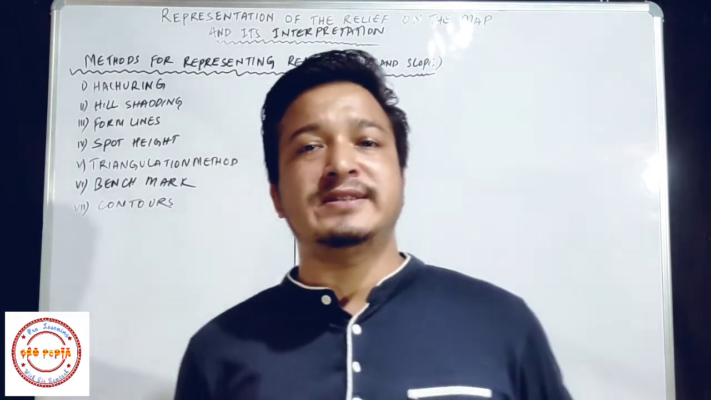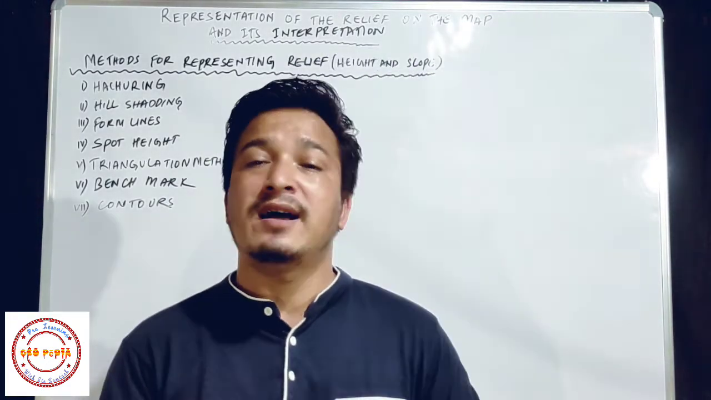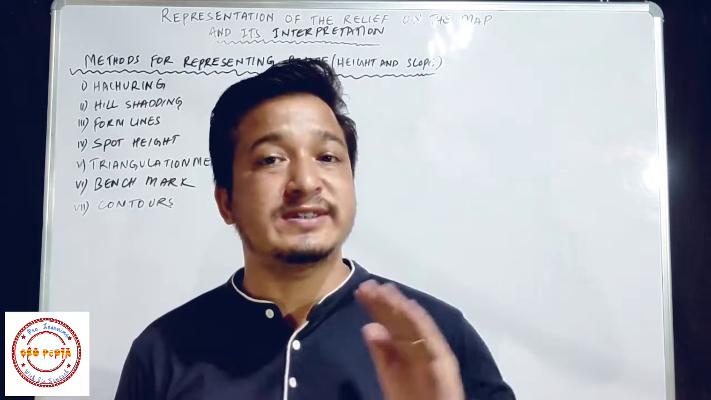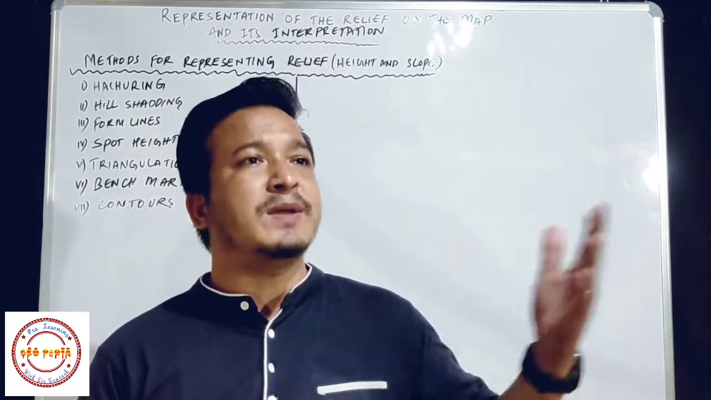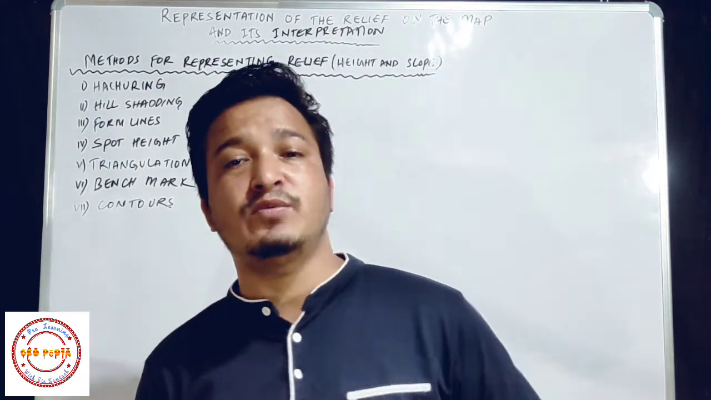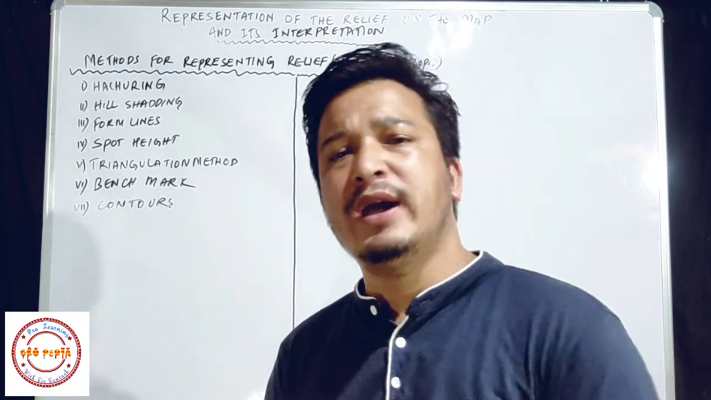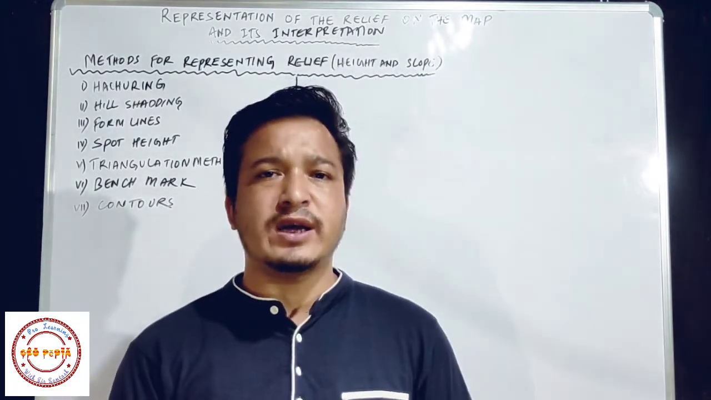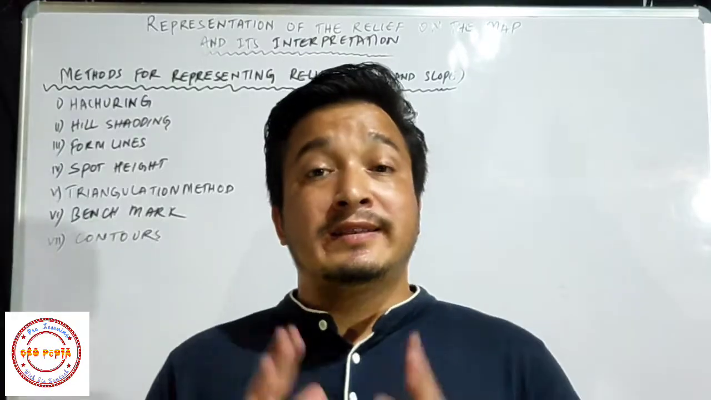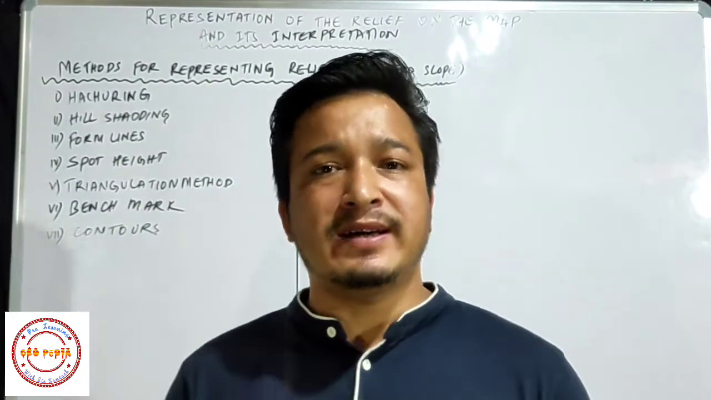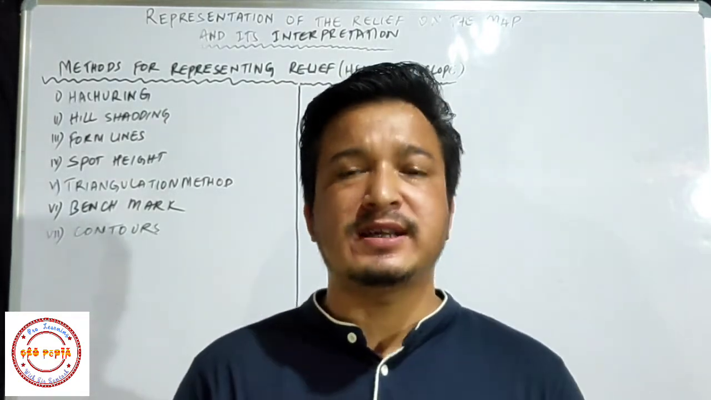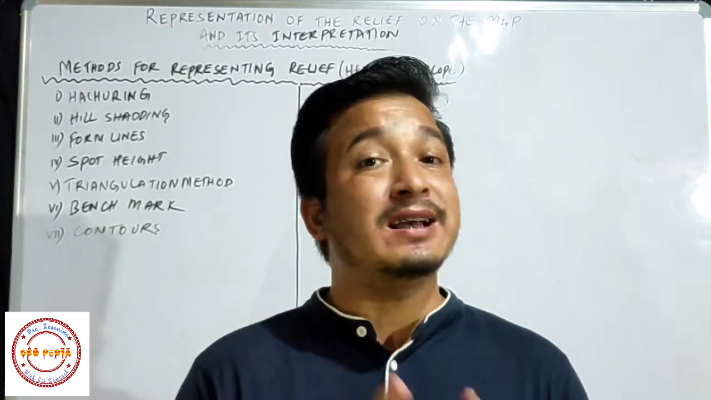Now students, as we know, our earth surface is uneven. Uneven means not equal, not same. Some places we have hills, some places we have mountains, some places we have plains, and some we have plateaus. So all the physical features are not the same. They are different from each other in terms of their height and slopes.